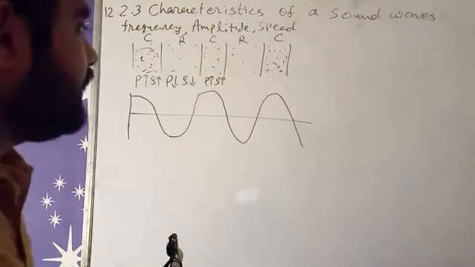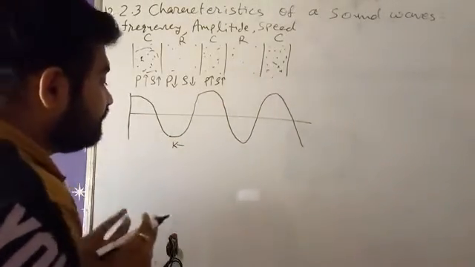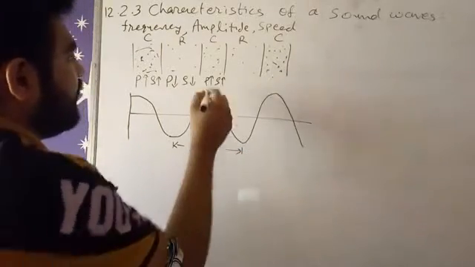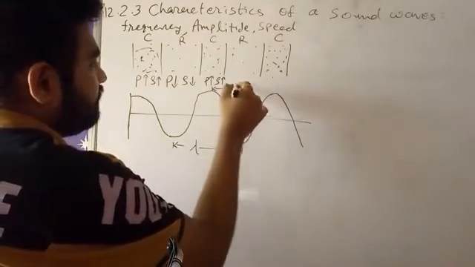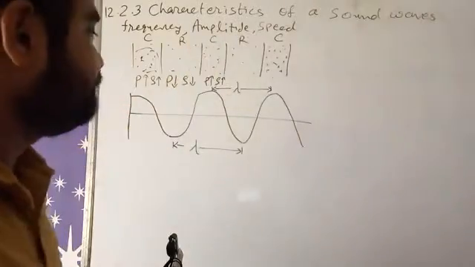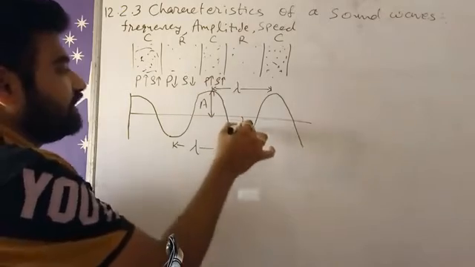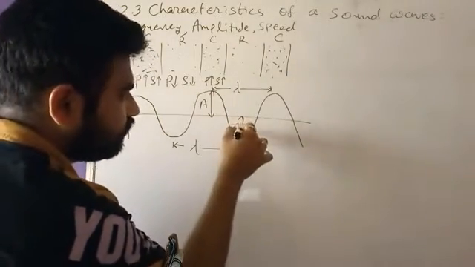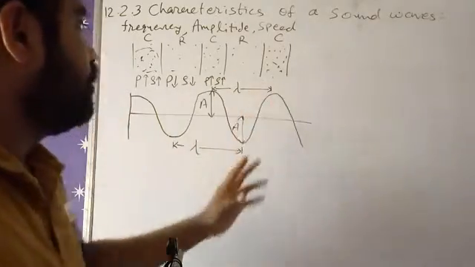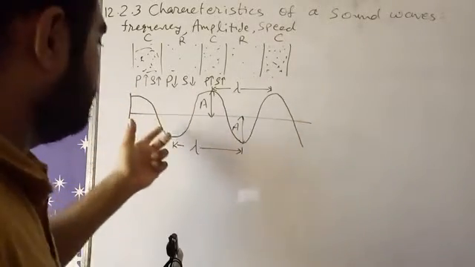Now if I want to find the wavelength of this wave, we can find it by two consecutive troughs, or we can also find it by two consecutive crests, right? So this one small length we call lambda. Now this higher distance is called amplitude. The magnitude of this distance is also called amplitude, right? So this is how we can draw the graph of amplitude versus lambda.